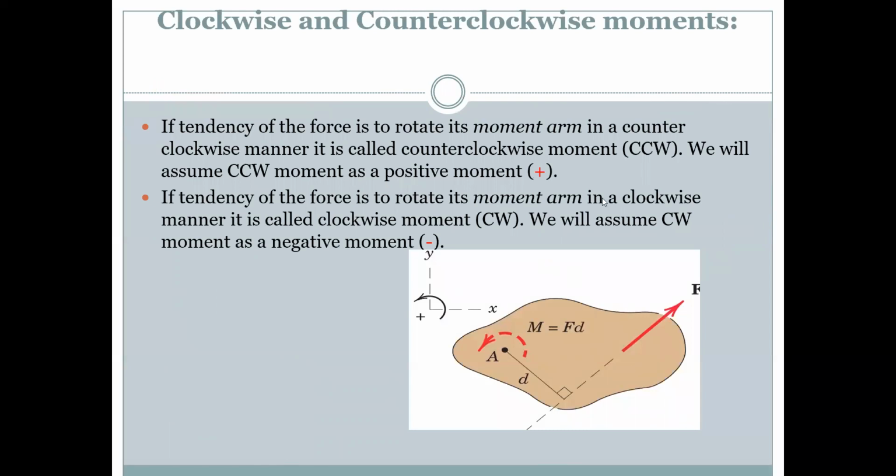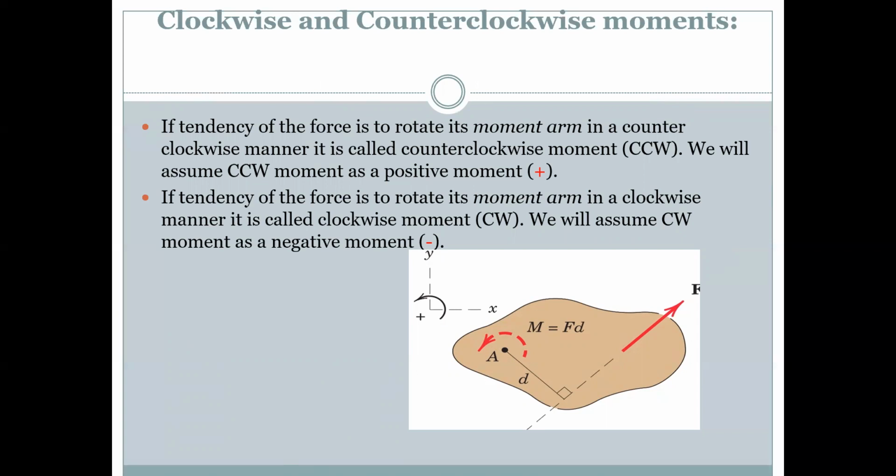So clockwise and counterclockwise moments. These are more important things in this moment. If the tendency of a force is to rotate its moment arm in the counterclockwise manner, it is a counterclockwise moment, known as CCW. We will assume CCW moment as a positive moment. If we move it in the counterclockwise, it is taken as positive.